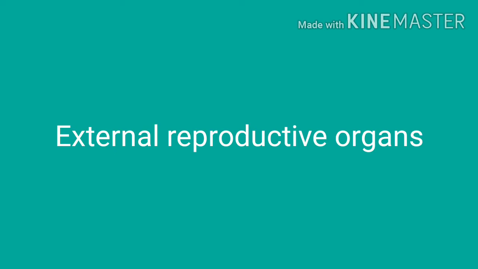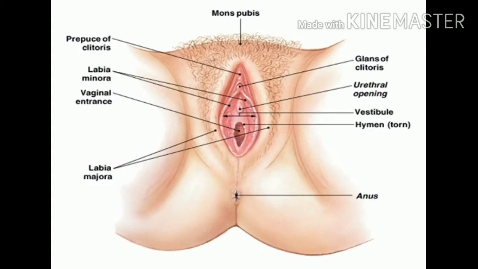External reproductive organs. As a whole, the external female genital organs are known as the vulva. The vulva consists of the mons pubis. The mons pubis lies over the symphysis pubis and is made up of subcutaneous fatty tissue and loose connective tissue.